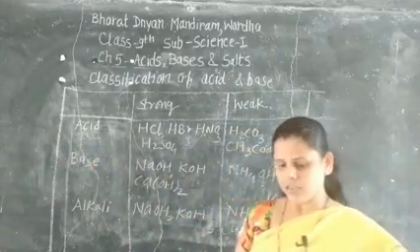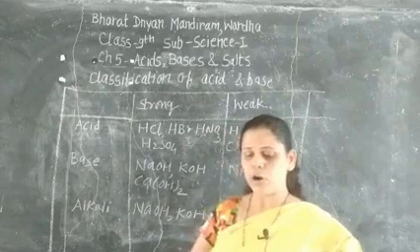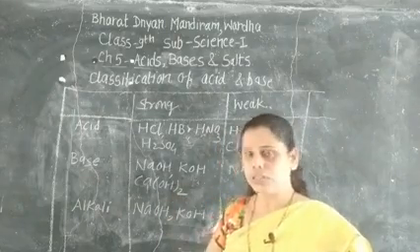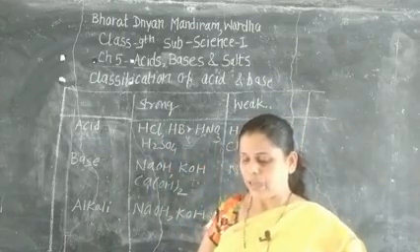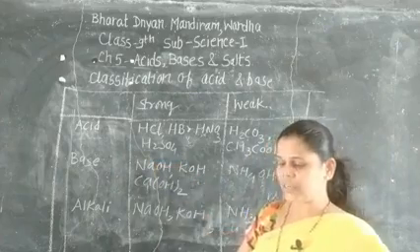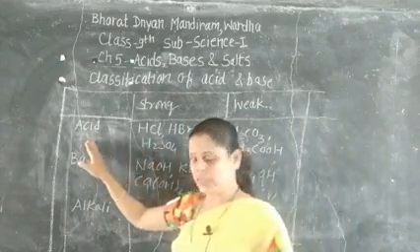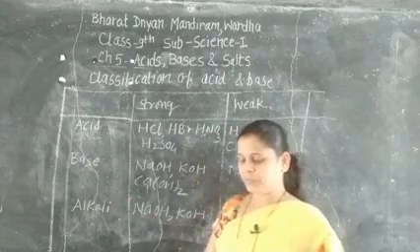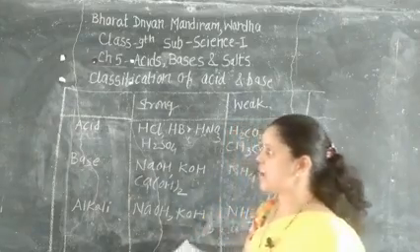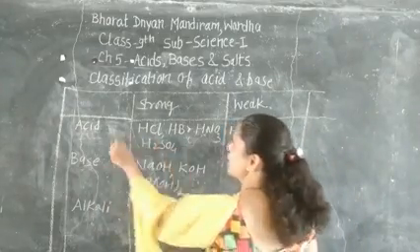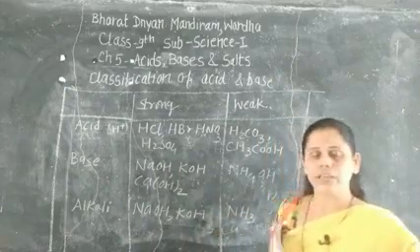So let's see the example of strong acid again. Strong acid on dissolving in water dissociates almost completely, then the resulting aqueous solution contains mainly H ion, that is cation, in the form of cation.